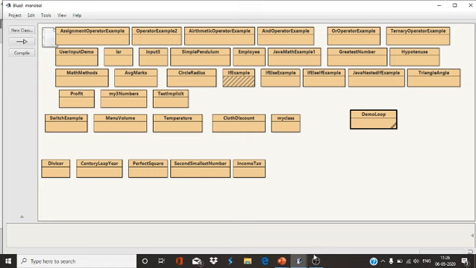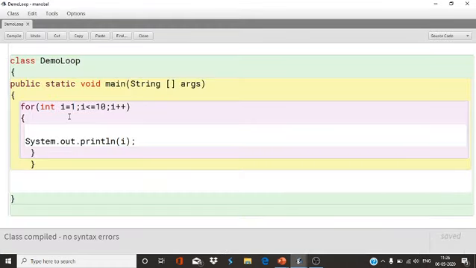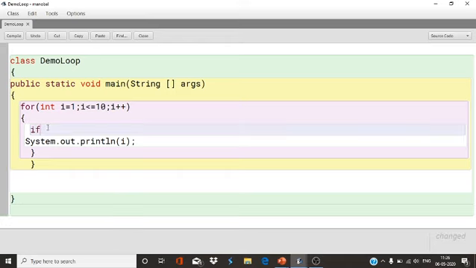Now I want all numbers to print except 3 and 5. So I will give the condition if i equals 3 or i equals 5. So it will print all the numbers from 1 to 10, but it will skip when the value of i is 3 and when the value of i is 5. See this.